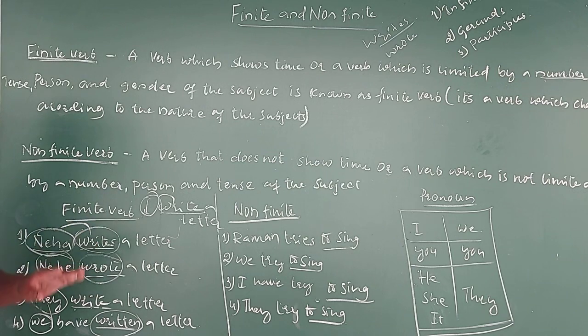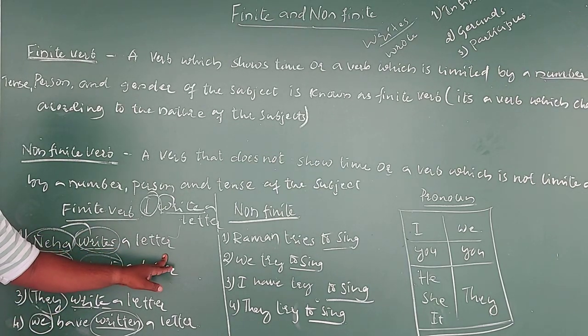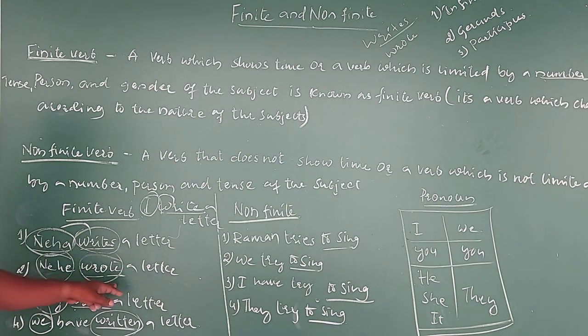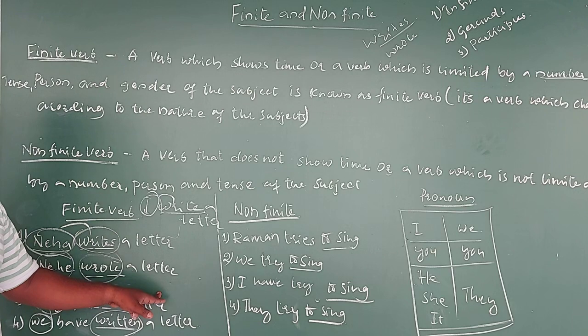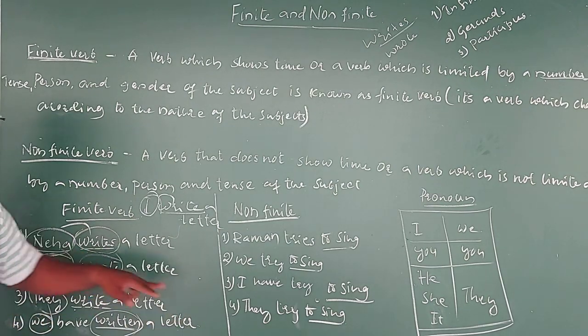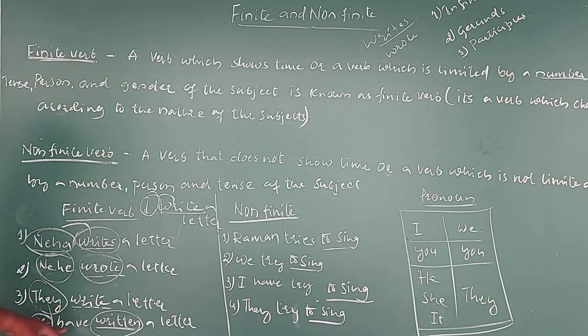Verb also changing. See, Neha writes a letter. The verb is write plus es, we can find out. Then again, Neha wrote a letter. V2 form of the verb. The verb has changed here. Then again, they write a letter. Again, the verb has changed as per the subject here. Then again, we have written a letter. As per the tense and the subject, even the verb also changed.